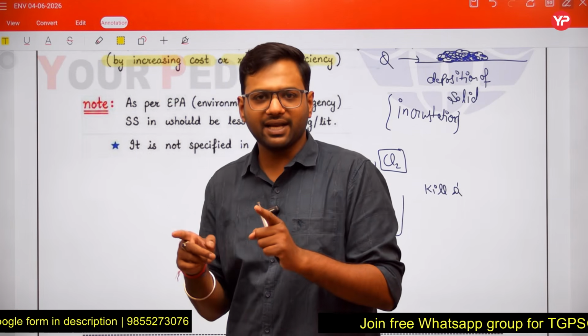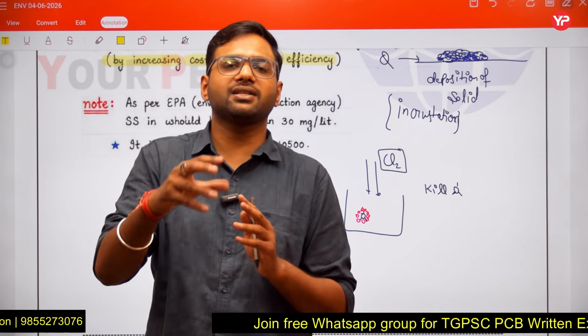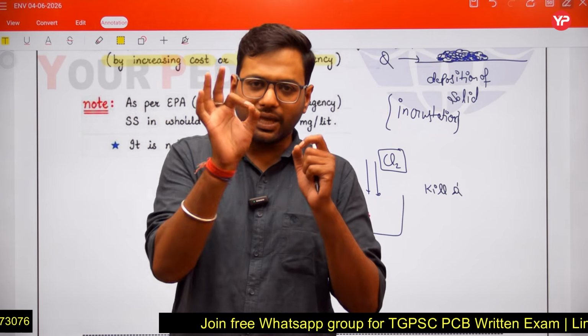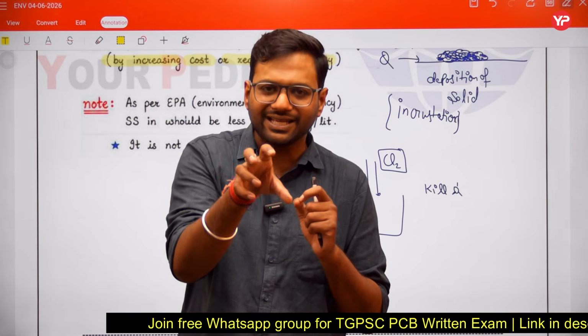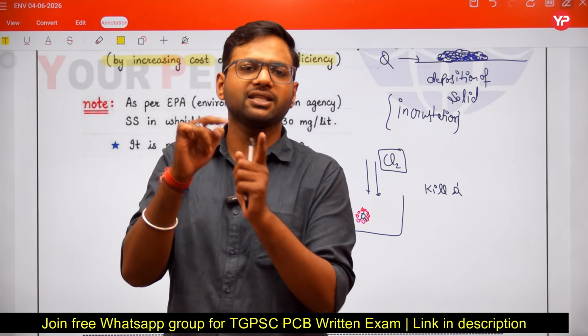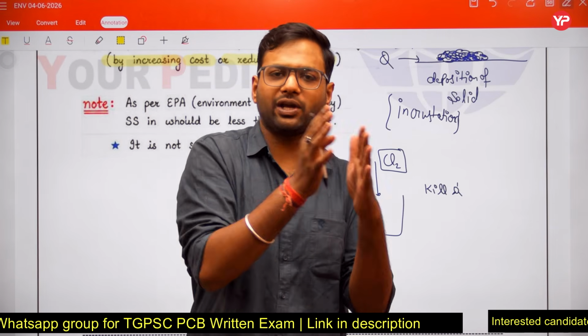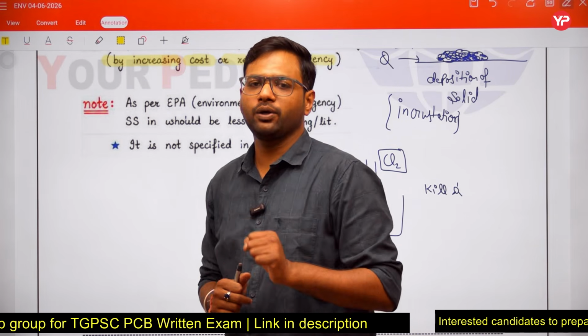In different exams, the question is asked, what is the limit of suspended solids? The answer is 30 milligram per liter, but this is not as per IS 10500. This answer is as per the EPA.